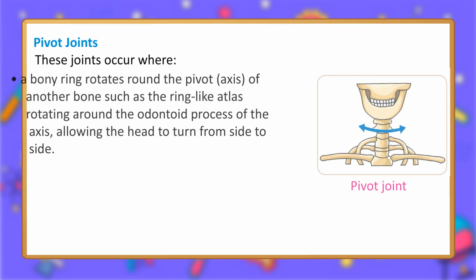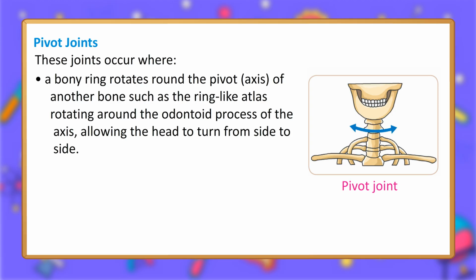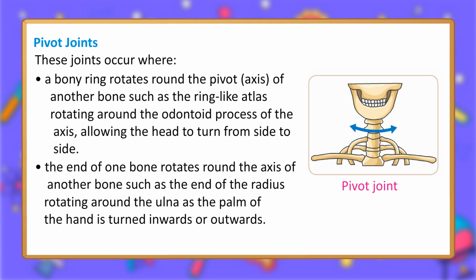Pivot joints. These joints occur where a bony ring rotates round the pivot axis of another bone, such as the ring-like atlas rotating around the odontoid process of the axis, allowing the head to turn from side to side. The end of one bone rotates round the axis of another bone, such as the end of the radius rotating around the ulna as the palm of the hand is turned inwards or outwards.